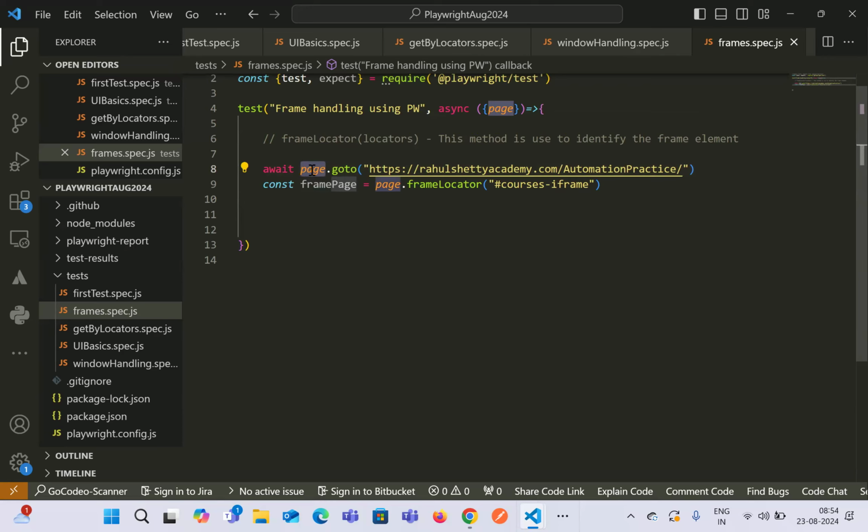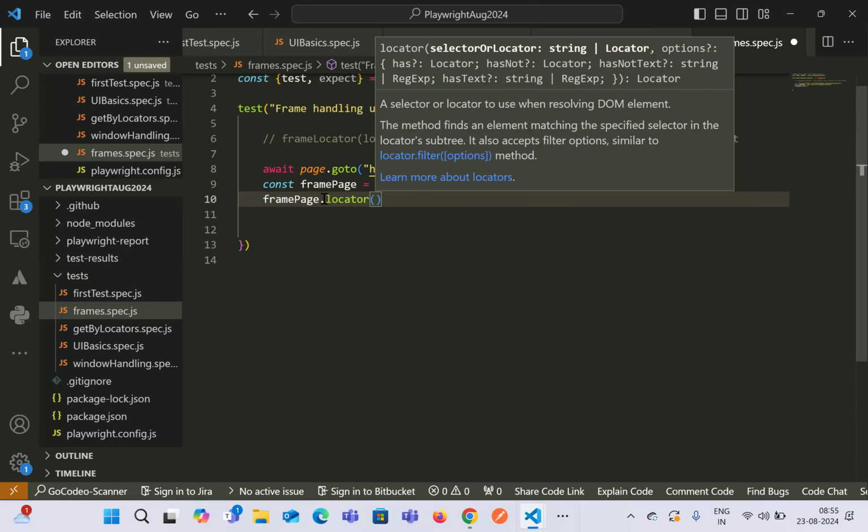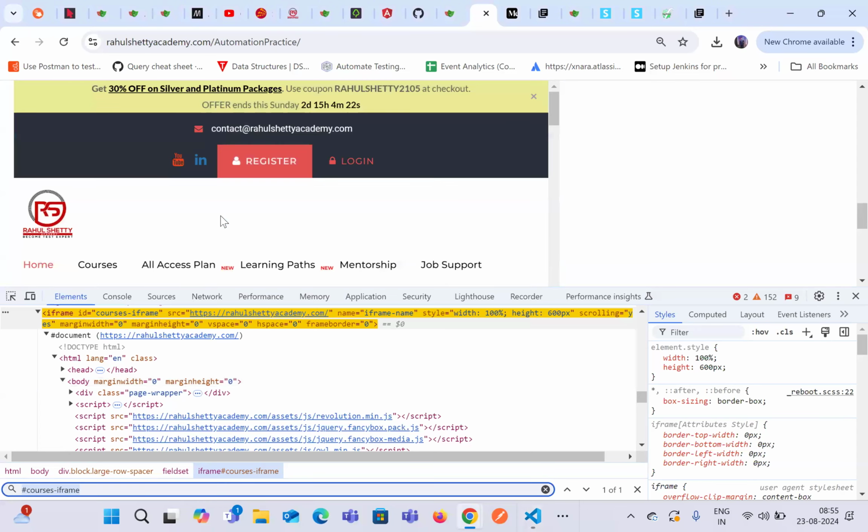We do not have to do any kind of thing. The only thing you have to do is use the variable that you were using earlier, which is currently focusing on the main page. So this page is currently focusing on the main page, and now frame page is focusing on the frames. If you try to write frame page dot locator, every method will be in the same way that we were using with page. Now this frame page will have a complete handle of the iframe. Able to understand?